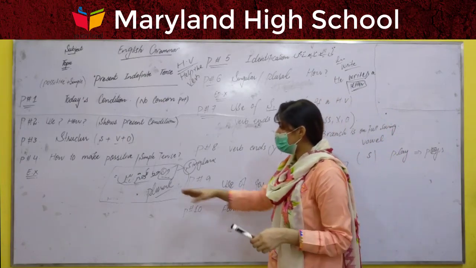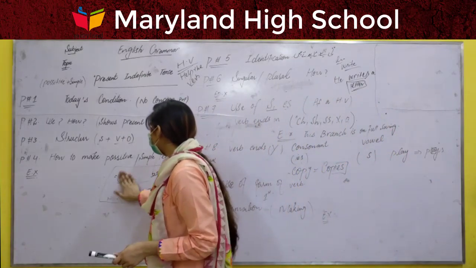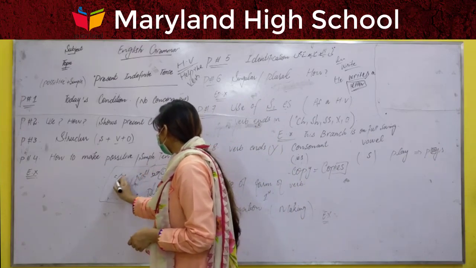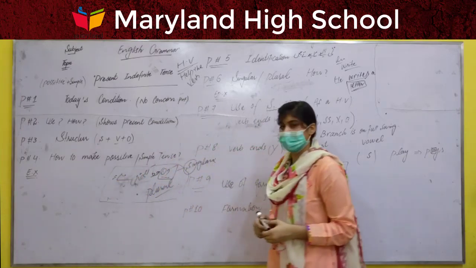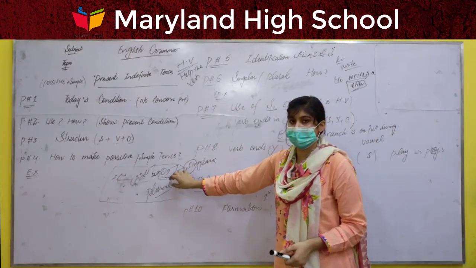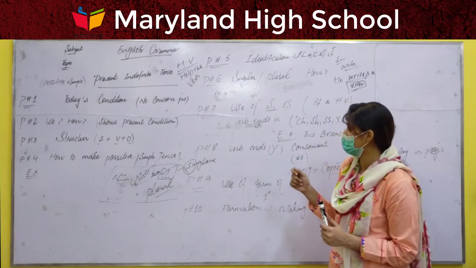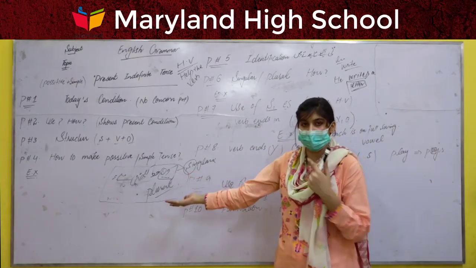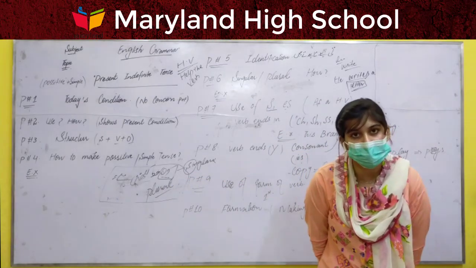Just for example, वो खत लिखती है. I already wrote the example लिखती है. How many persons do we have in this statement? We have only one person, which means this person is singular. Then we need S or ES, because in this statement we have a singular person.